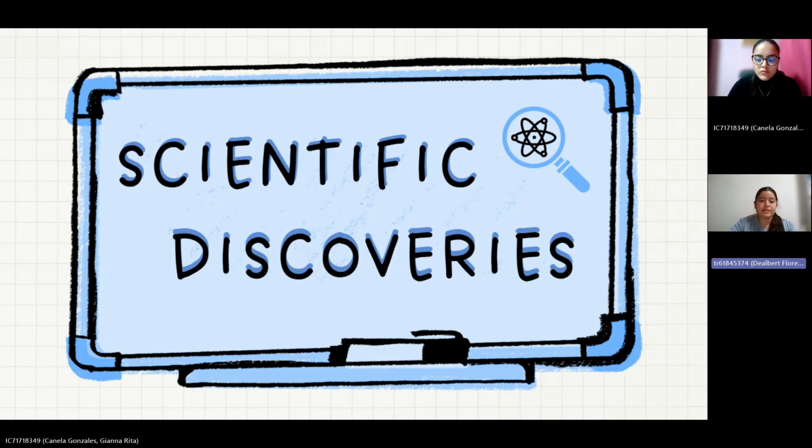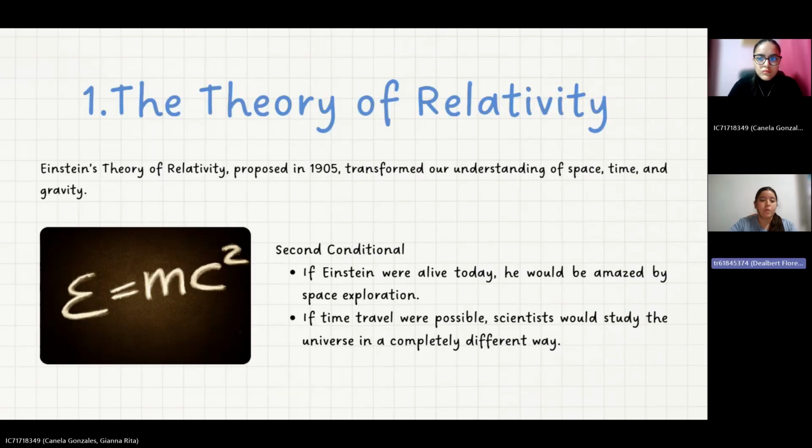Scientific discoveries. 1. The theory of relativity. Einstein's theory of relativity, proposed in 1905, transformed our understanding of space, time, and gravity. Second conditional examples: if Einstein were alive today, we would be amazed by space exploration, and if time travel were possible, scientists would study the universe in a completely different way.